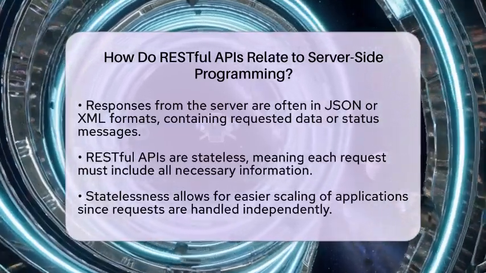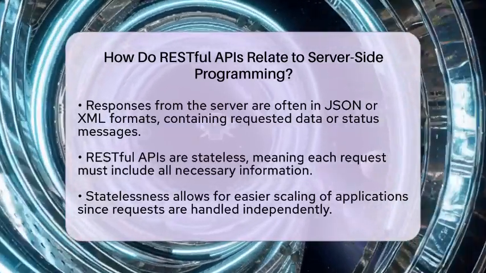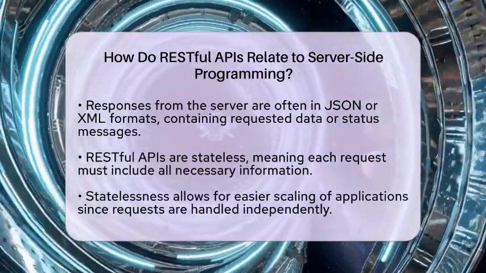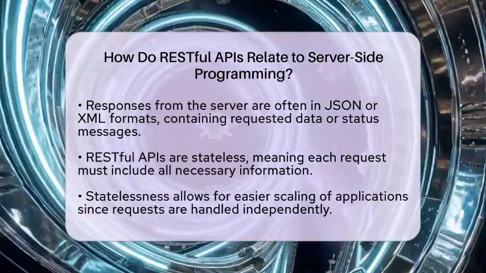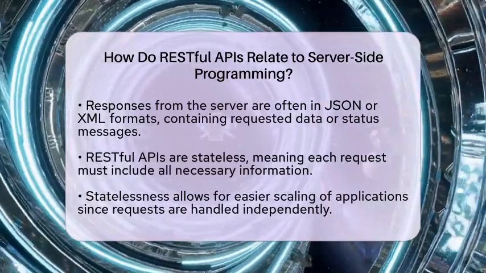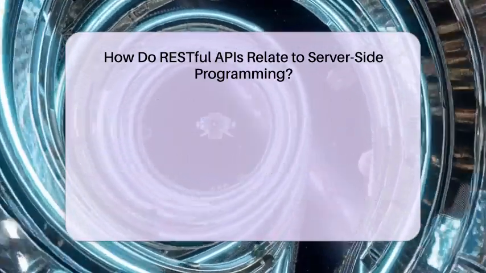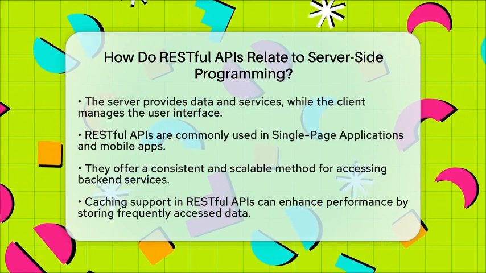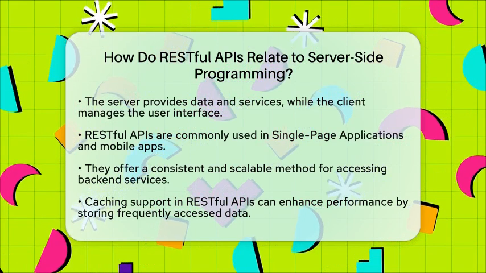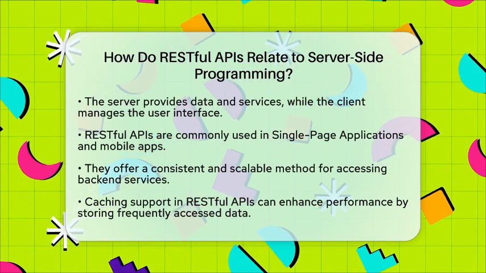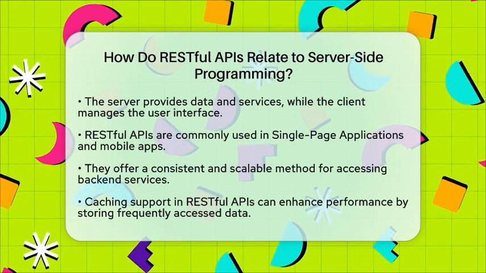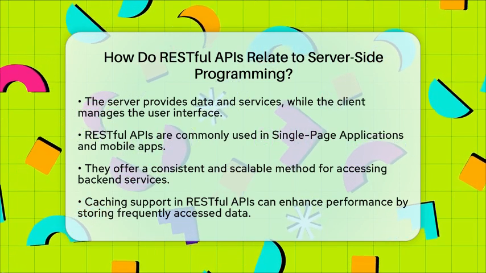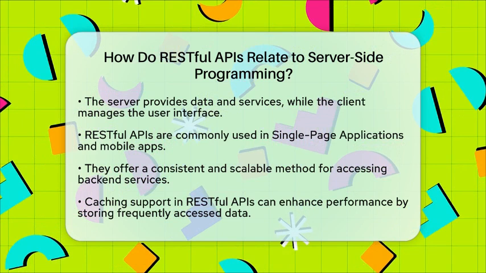The separation of responsibilities is important in this context. The server focuses on providing data and services through the API, while the client handles the user interface. This allows backend developers to concentrate on server-side logic without worrying about how the data is displayed on the client side. APIs are widely used in various applications, including single-page applications and mobile apps. They provide a consistent and scalable way to access backend services. Additionally, they support caching, which can improve performance by storing frequently accessed data.